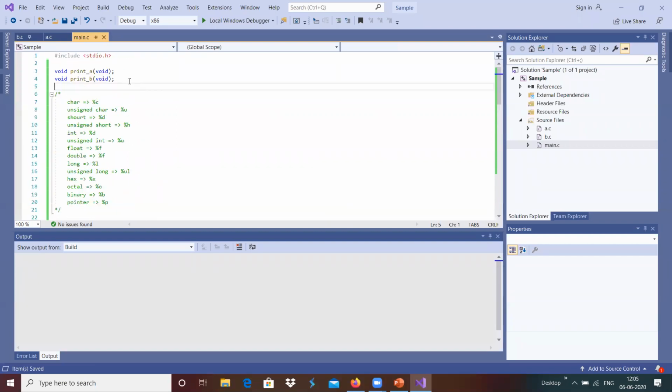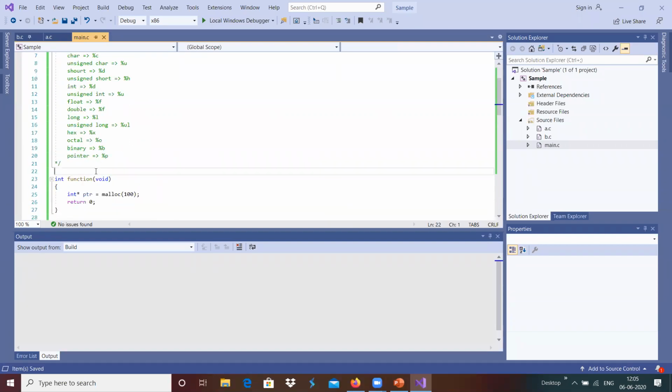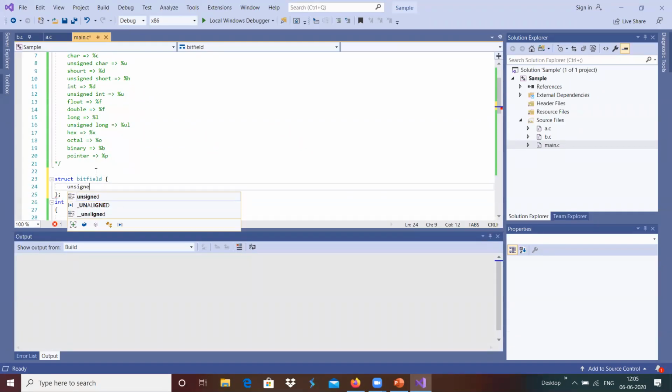For example, we define a struct bit field over here, and I'm going to declare unsigned reg A is 6 bits and unsigned reg B equal to 5 bits.